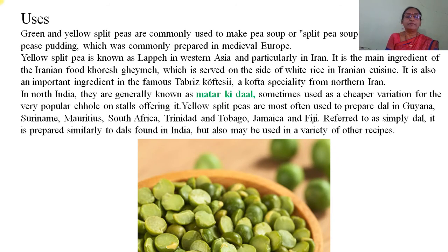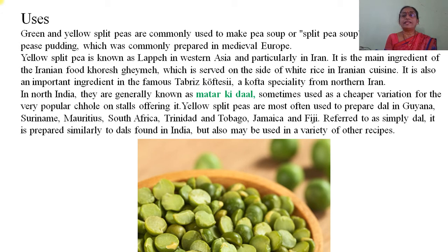Uses of green peas or green split pea. Green and yellow split peas are commonly used to make pea soup or split pea soup, and sometimes pease pudding, which was commonly prepared in medieval Europe. Yellow split pea is known as lapeh in Western Asia and particularly in Iran.